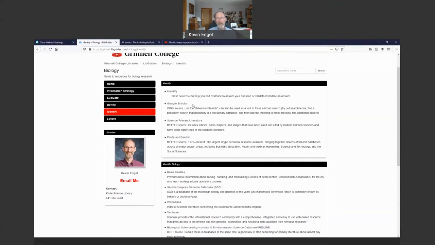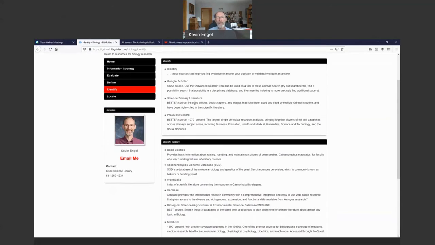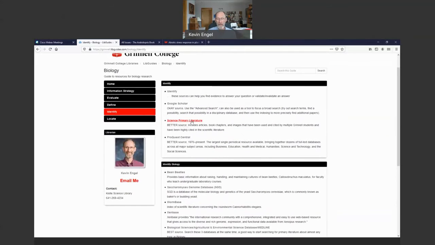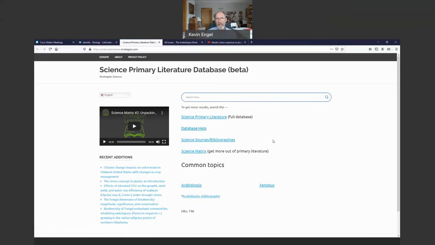And I want to particularly highlight two sources here: science primary literature, and then the best source down here, biological sciences, ag and environmental science, and Medline. Let's look at science primary literature. The niche of this particular database is that it is comprised of mainly journal articles, but also some books and book chapters that Grinnell College students, just like you, have used and found useful in the past. So going in here, you can find articles and other things that Biology 150 students have used in the past.